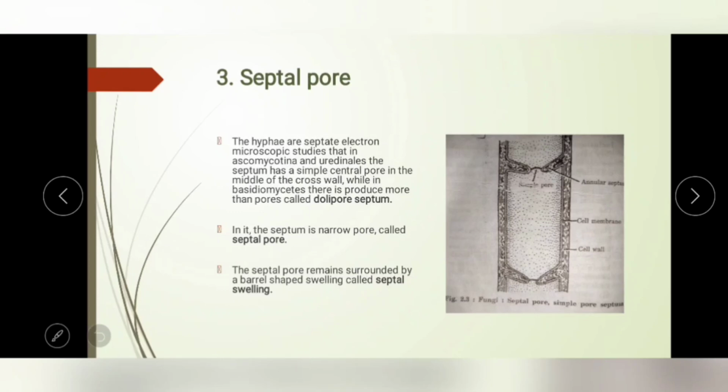We already discussed that hyphae are of two types, septate hyphae and aseptate hyphae. Septate hyphae have a cross wall present, and aseptate hyphae have no cross wall. So the septal wall is present in septate hyphae. In the Ascomycotina class, the hyphae have a single simple pore, so it is called the simple pore. In the Basidiomycete class, there is more than one pore, so it is called the dolipore septum.